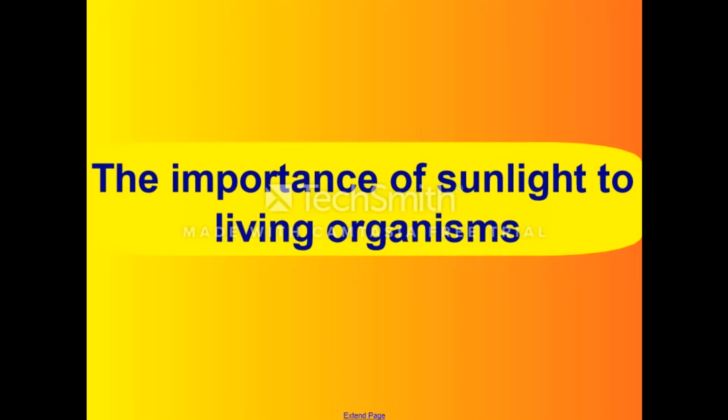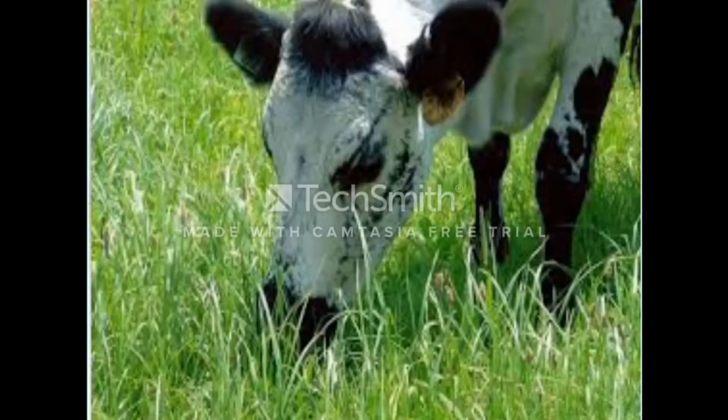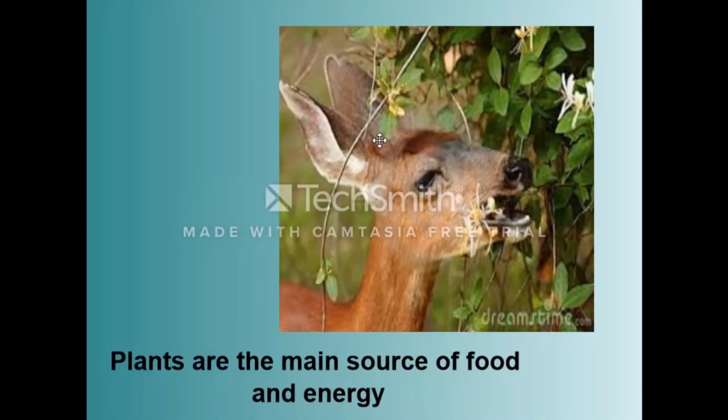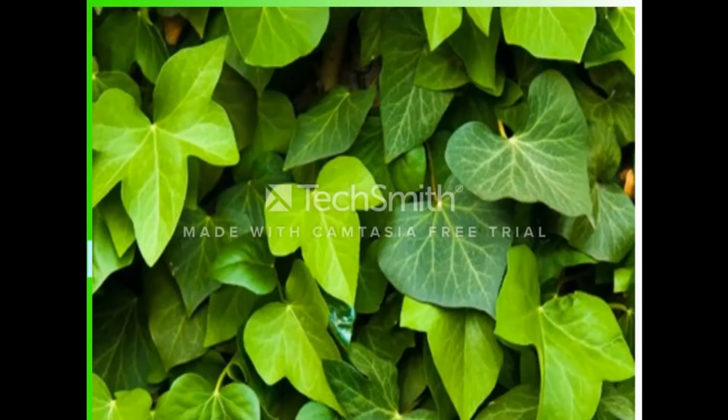Today's lesson is the importance of sunlight to living organisms. We know that the animals depend on plants to get their food. So, we can say that the plants are the main source of food and energy for living organisms. But the plants also are living organisms. So, how do the plants obtain their food?